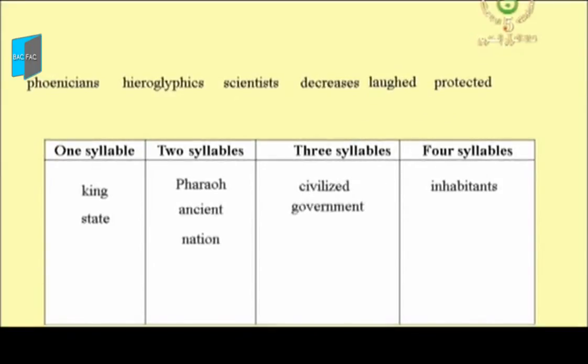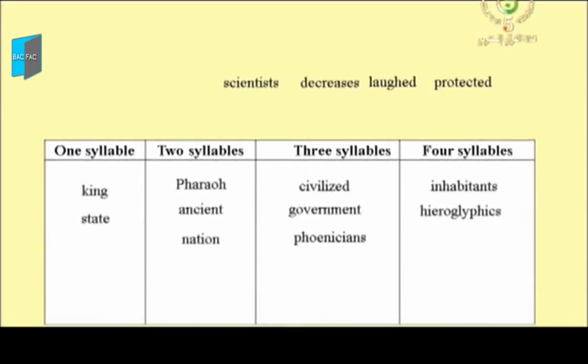Hieroglyphics. This one is rather long. Let's repeat it. Hieroglyphics. How many syllables? 4 syllables. Good. Scientists. 2 syllables. Decreases. 3 syllables. Pay attention here because the final S is heard as "iz". So this is why we have 3 syllables.